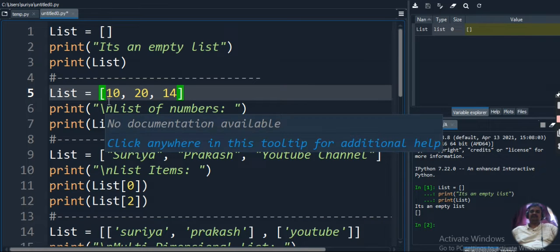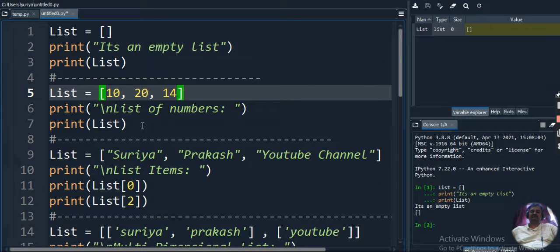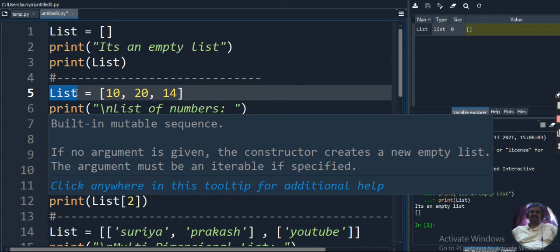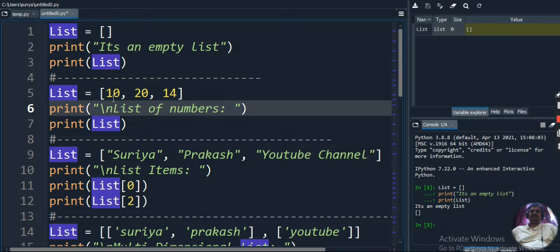In this list we are storing three different integer values and displaying them as output. The same list only we are updating. My list name is the same, so the previous list will be updated. It will not create any new list because the list name is the same. So in the same list we are updating with 10, 20 and 14.